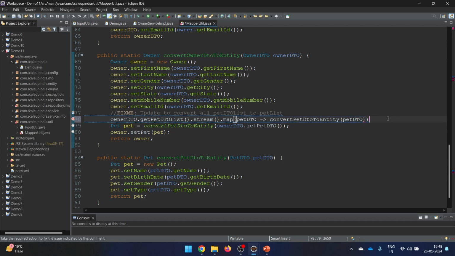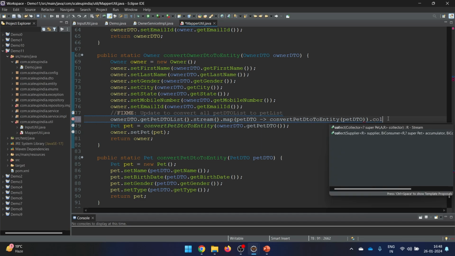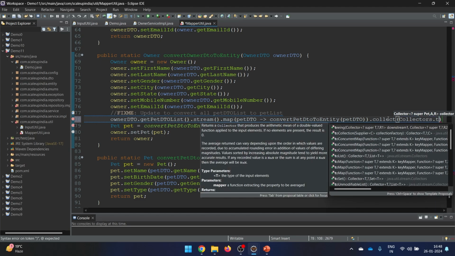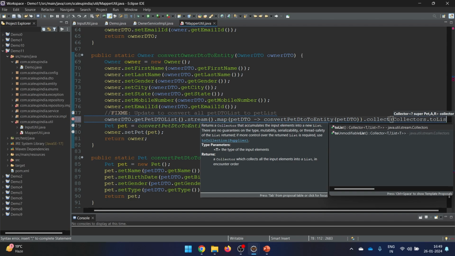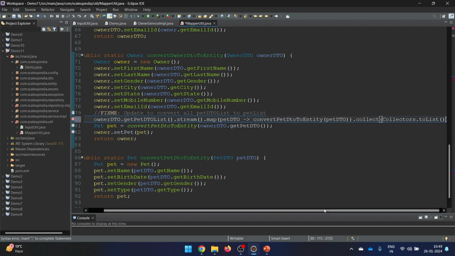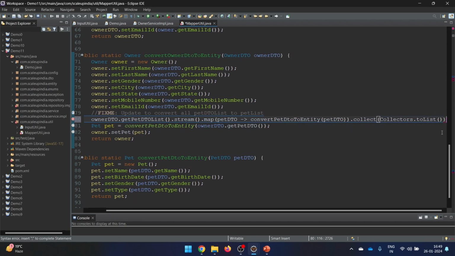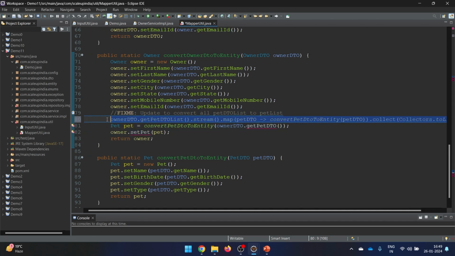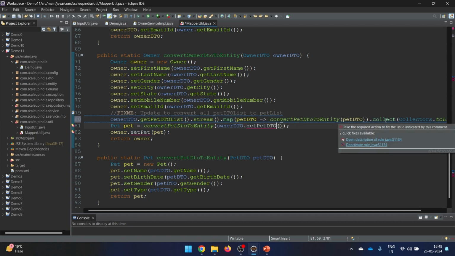So again this looks good to me, and here I will say dot collect, something like this, and here I will say collectors dot toList. So let me just see here, this is my collectors dot toList. So this one also looks good. So this is the way, and let me just format it a bit. Okay, this says it is going to look like this only, so no worries, it's fine.